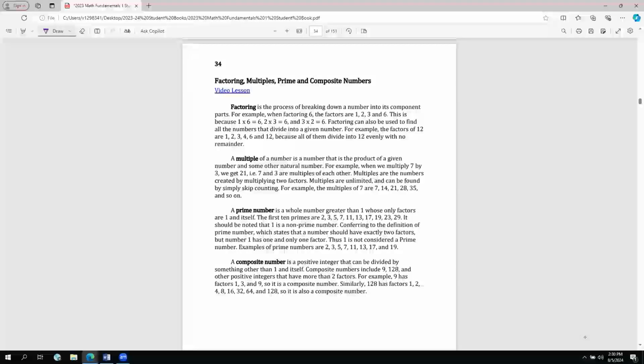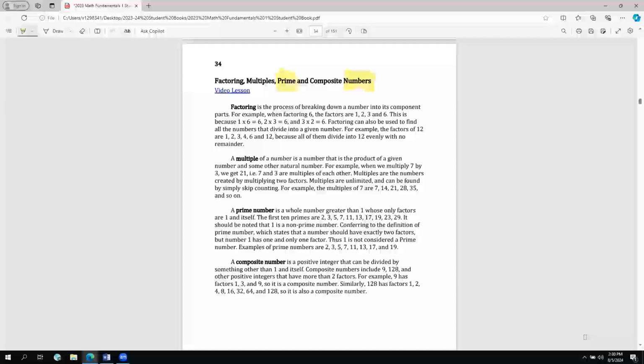The next thing that we want to discuss are prime numbers. Now, prime numbers are special, and it is important to discuss what prime numbers are because they have something special about them. Let's go ahead and talk about what a prime number is.